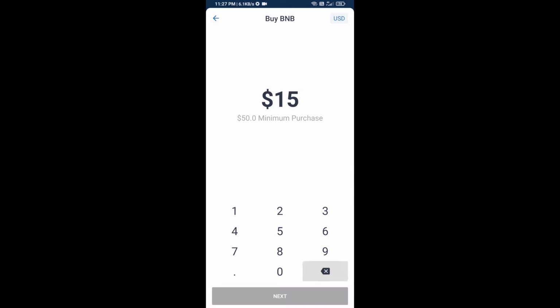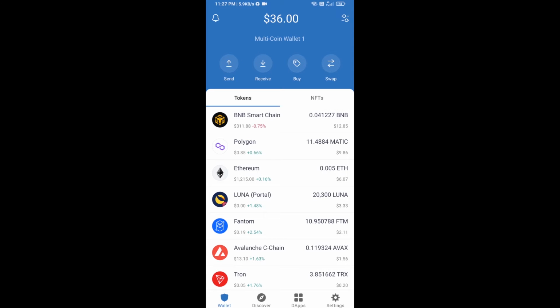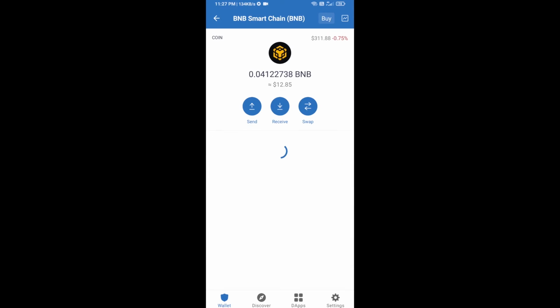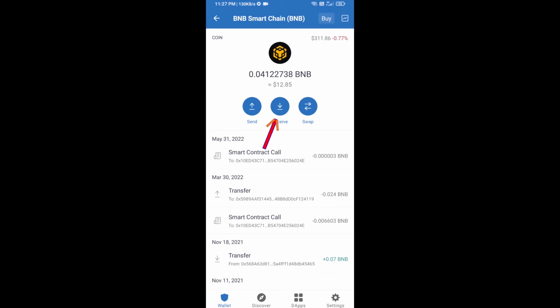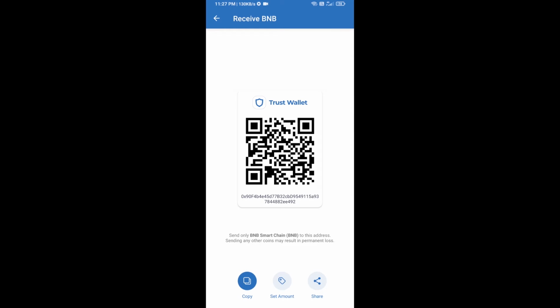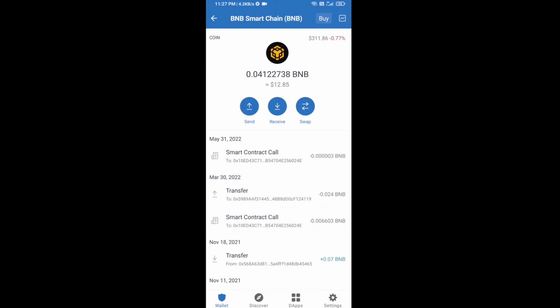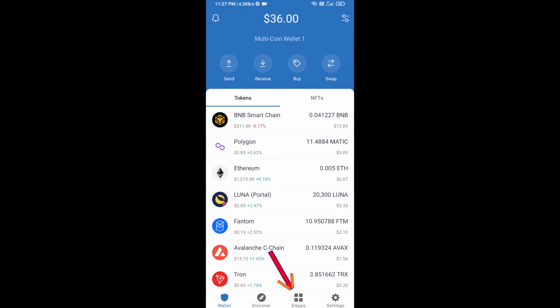Here you can purchase a minimum of $50 of BNB, or you can receive BNB Smart Chain using the contract address. Open BNB Smart Chain, click on receive. Here you can receive BNB Smart Chain using the contract address or QR code. After receiving BNB Smart Chain, you will click on D-Apps